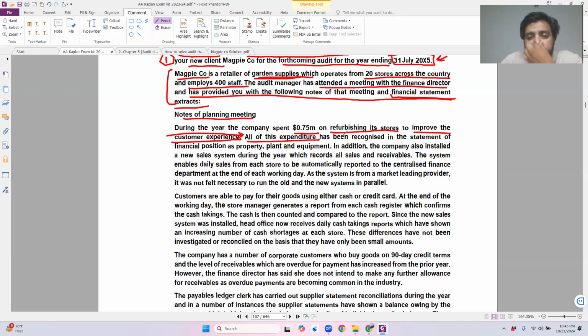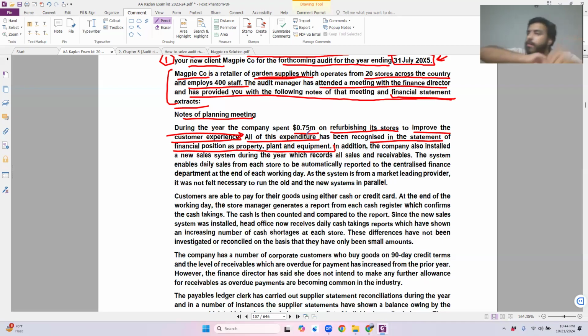All of this expenditure has been recognized in the statement of financial position as property, plant, and equipment. What is meant by this? The company has capitalized all the 750,000. There may be some paint job that you might have done. When you talk about refurbishments, the majority of the expenses would be to repair things. And repair and maintenance expenses are known as revenue expenditure, which has to always be expensed out in the statement of profit and loss. They do not need to be capitalized. So there is a risk here.